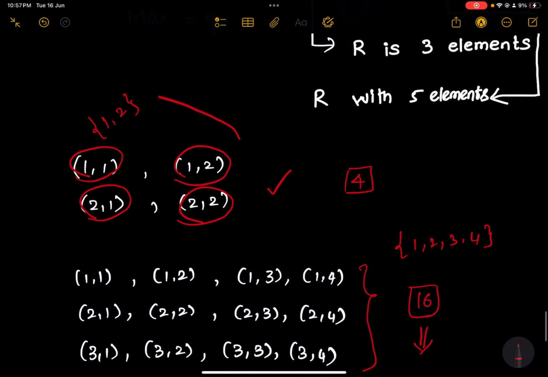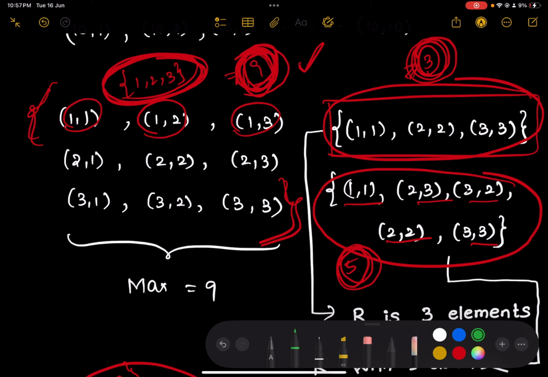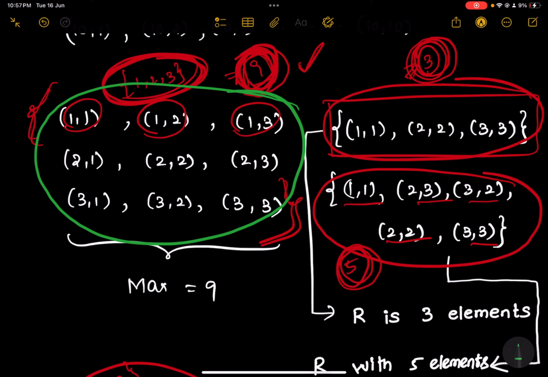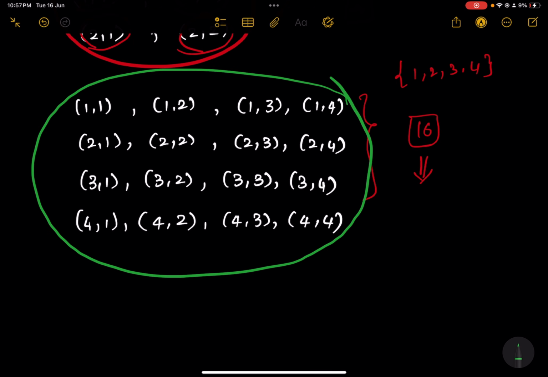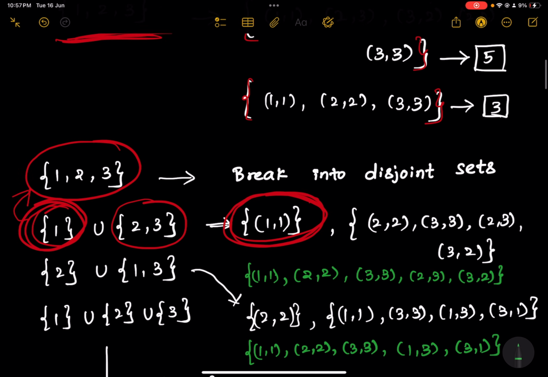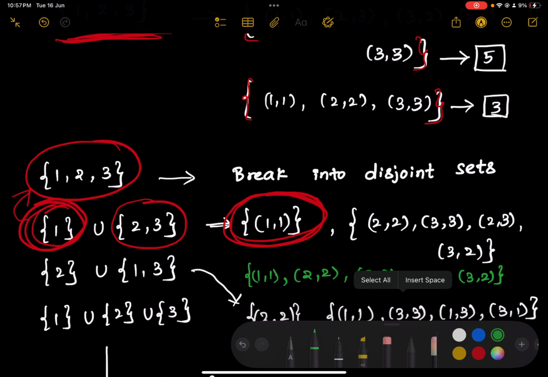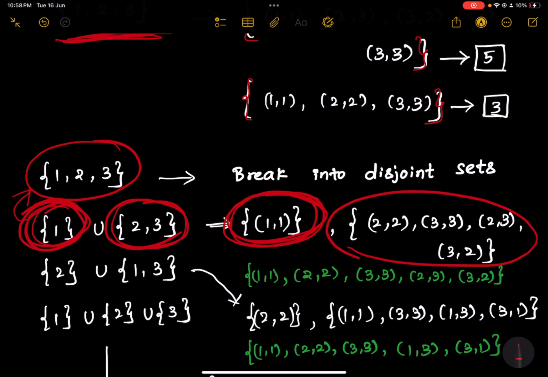For a set with 2 elements, the equivalence class would be this, the set that contains all these 4. And for a set with 3 elements, the equivalence class would be this, the set contains all these 9 elements. For a set with 4 elements, the equivalence class would be this, the set that contains all 16 elements. Alright. So now the equivalence class for this set is this, and for this particular set is this.